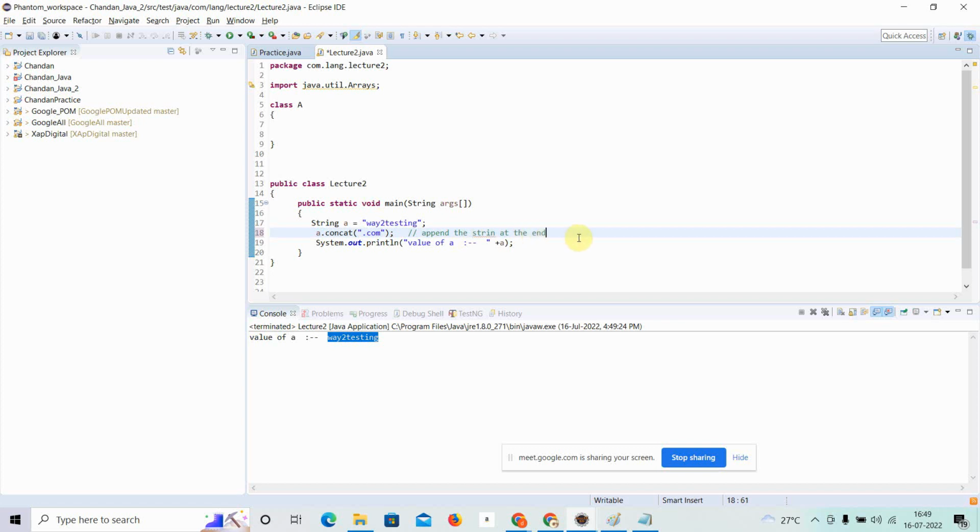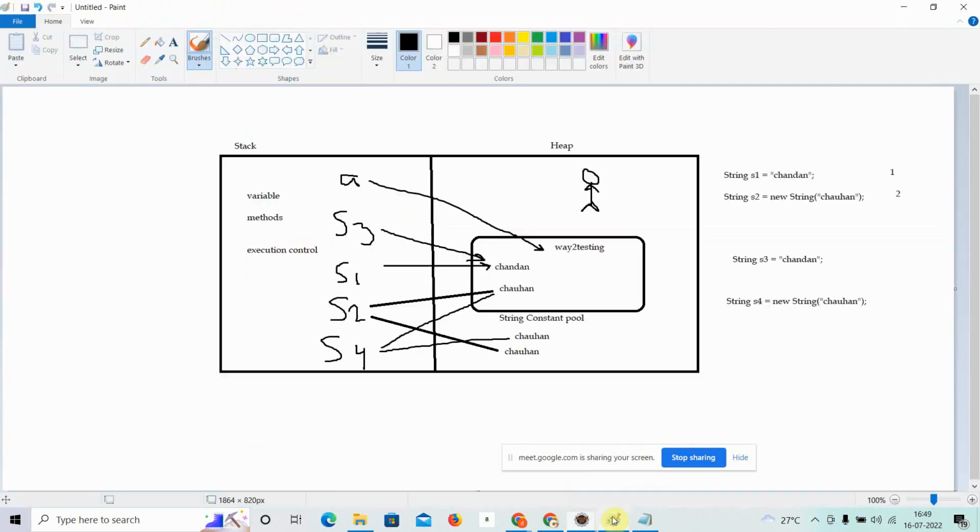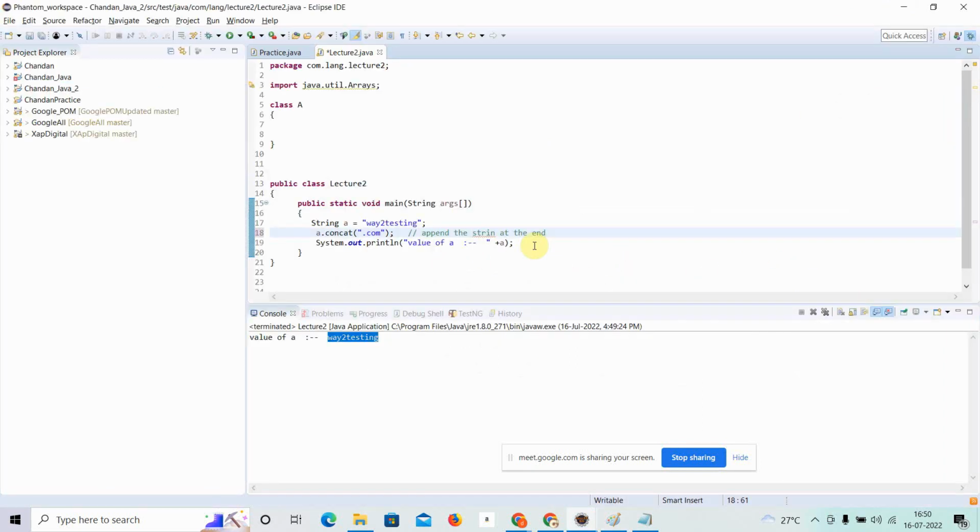So what has happened here is that the string has not been modified. Simply, you can say it will be something like this. Yes, we have added something, but it is not over here. So this way we can say that our strings are unmodified; we cannot change them. Now there is a problem: if we cannot change the string, how will that be resolved?